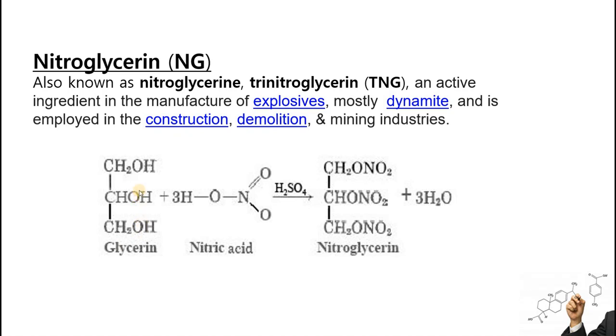Again, in this reaction, you will see alcohols will undergo OH bond cleavage, and hydroxyls will be lost from nitric acid. Hydrogens will be picked up. All these three hydrogens will be picked up by three hydroxyls from the nitric acid, and the resultant product will have nitro groups attached over here with CH2O, CHO, and again CH2O. All of them have got nitro groups attached. So that's why nitroglycerine is the common name. The proper name would be trinitroglycerine, and 3 molecules of water have been lost in this process. This is an example of again esterification.